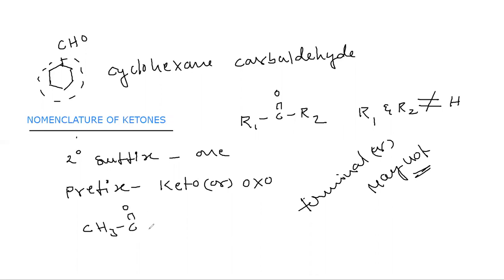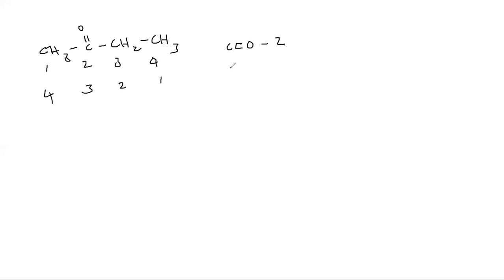CH3 C double bond O CH3. This is the simplest ketone, so I'm not mentioning the position in propanone. For example, I have CH3CO CH2CH3. Here, if I give the numbering from this side, 1, 2, 3, 4, the keto is getting the second position. Suppose if I give the numbering from here, the keto is getting the third position. So which is right?